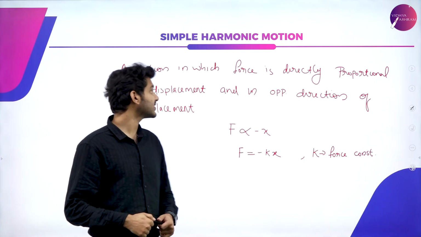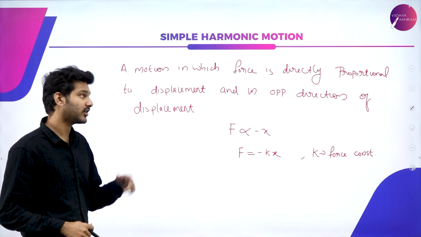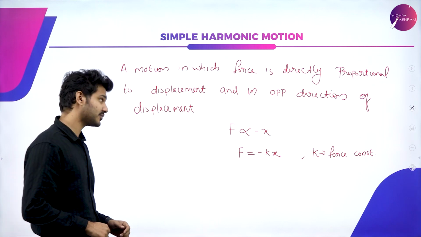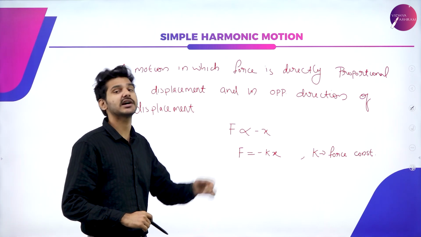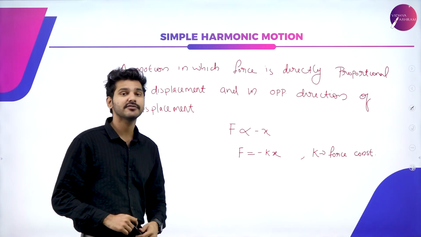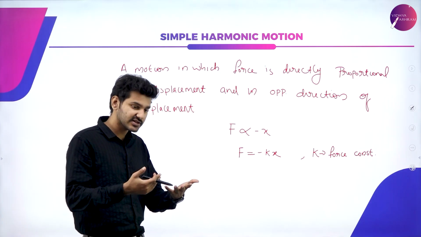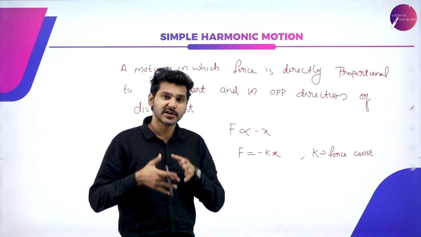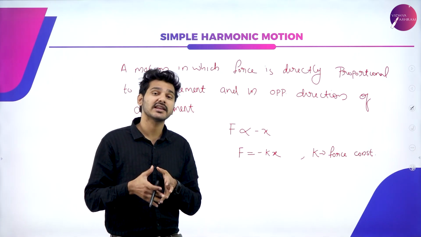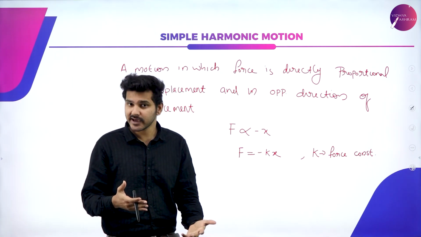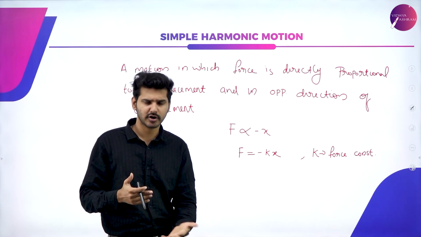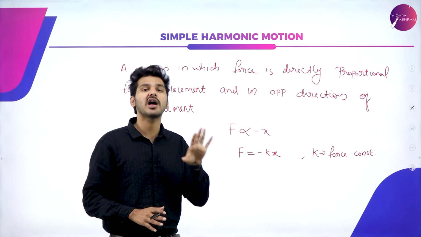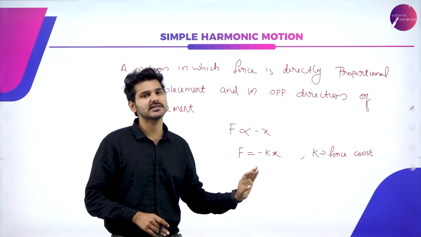So again, in words, we can just simply define simple harmonic motion or SHM as a motion in which force is directly proportional to the displacement, but it is in the opposite direction of the displacement. Such kind of simple motion is known as simple harmonic motion. We have chaotic motion, that is much more complicated motion. That is how exactly a pendulum moves. That is, we have different types of pendulum. We have the 2-body problem, 3-body problem. Many types of problems are also there, but we will be only focusing on the simple harmonic motion. That is the simplest case that is there.